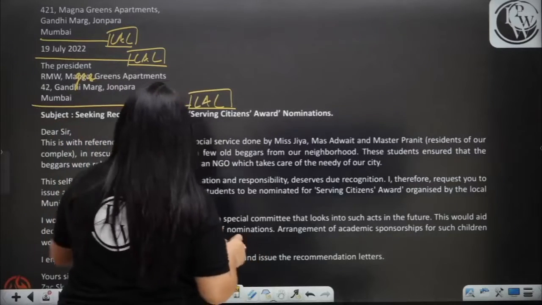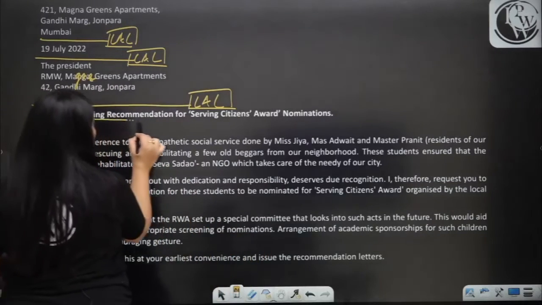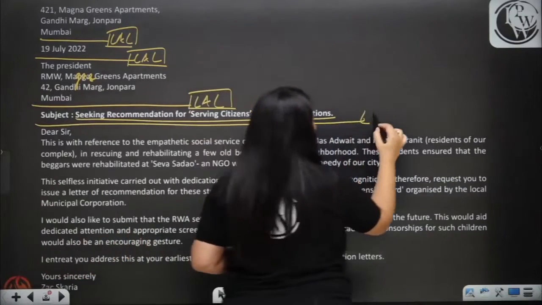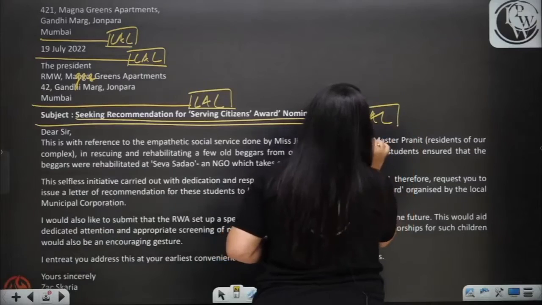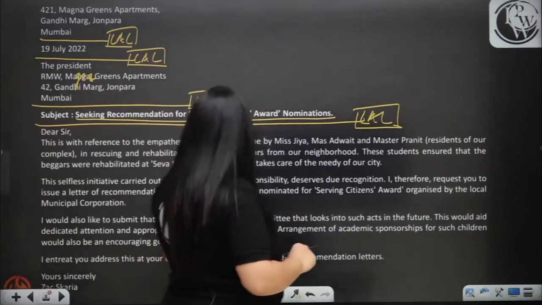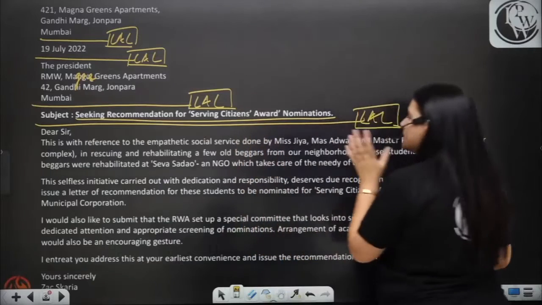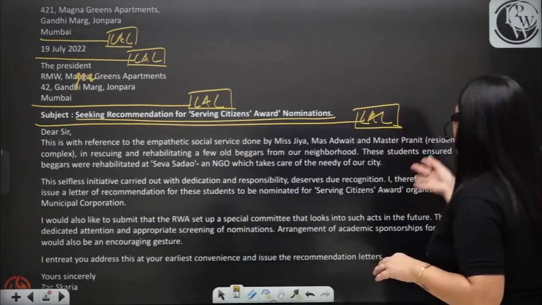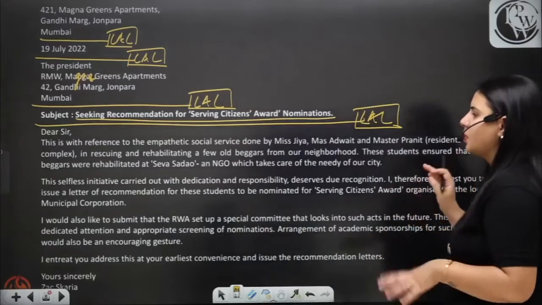Now subject, they have written subject, but as I told you that you have to underline the subject, then you have to leave a line. Then dear sir is given to you. This is with reference to the empathetic social service done by Miss Jia, Master Advait and Master Pranit, residents of our complex.